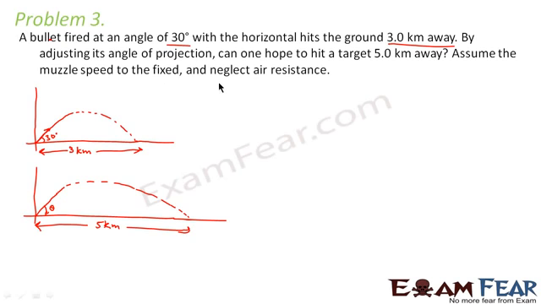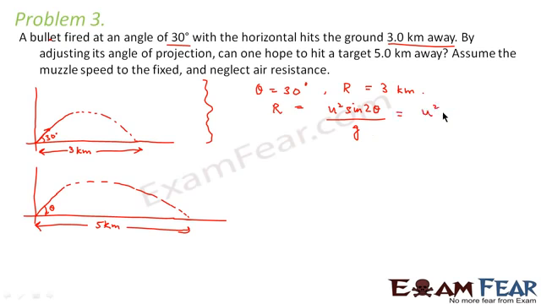So in this case, let us first consider the first scenario which is given. Here we are given that theta is equal to 30 degrees and the total horizontal range is equal to 3 kilometers, right? Now we know that horizontal range R is equal to u square sine 2 theta divided by g. Here we know theta, so this will be u square by g sine 2 theta.